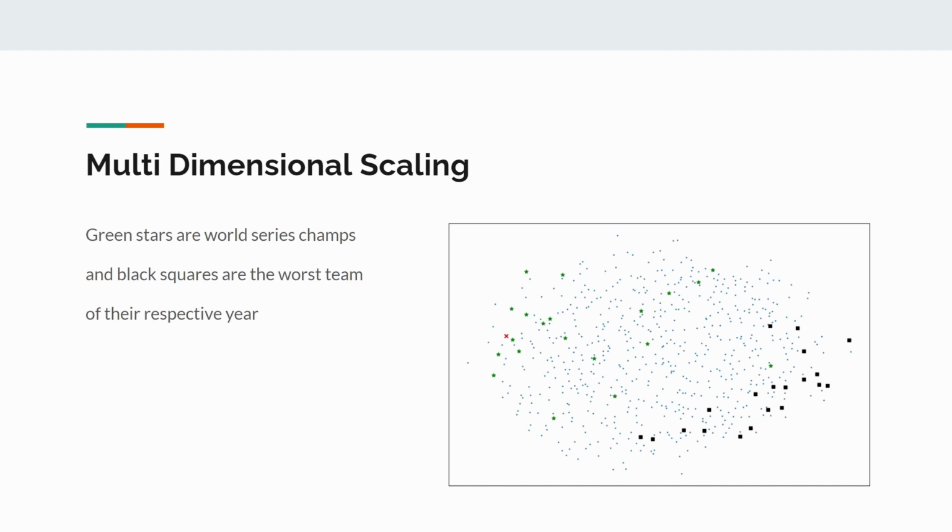You can see the green stars are going to be the World Series champions, and the black squares are the worst teams in the league. The red X being the Astros in 2017, as they cheated. And so here you can see the World Series champs are generally grouped up, although there is a little bit of spread, most likely because teams tend to get hot and win the World Series, or teams win the World Series on different aspects of their team.